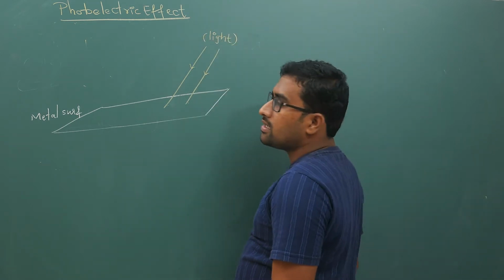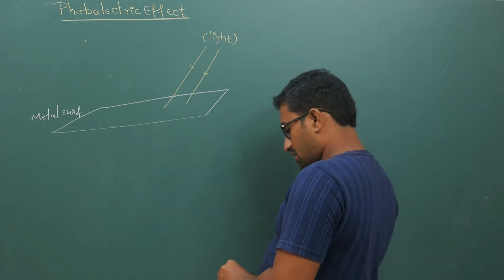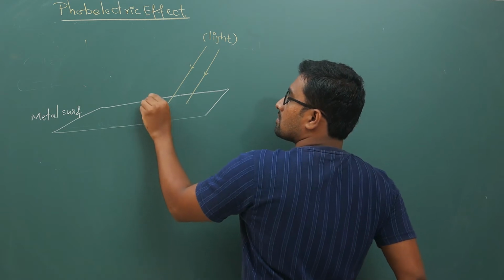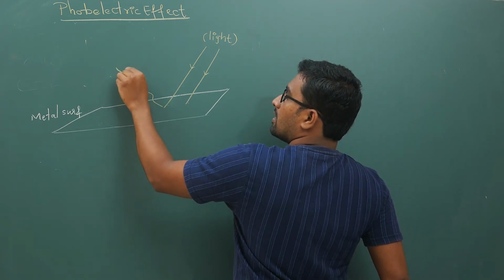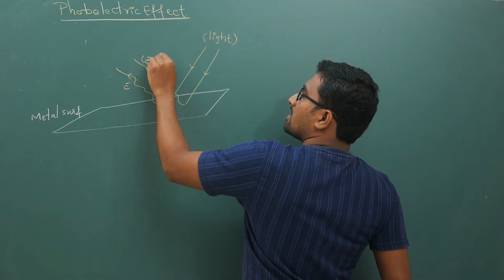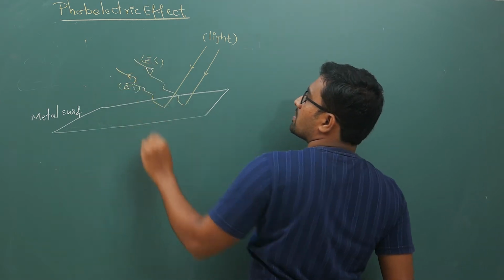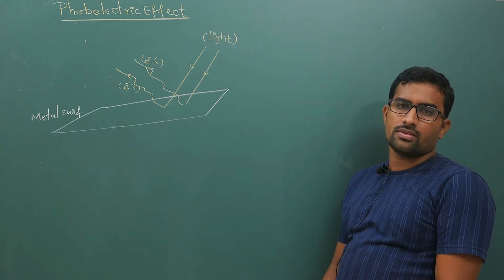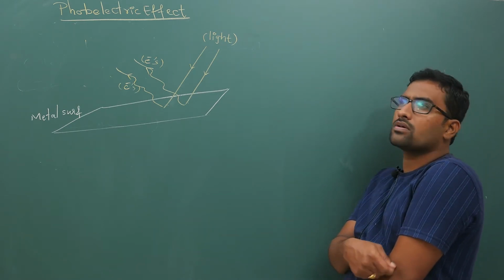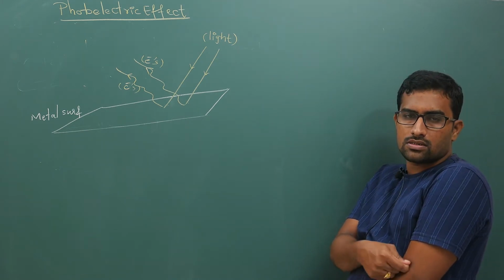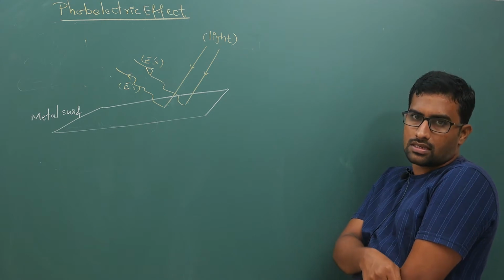Now if you send light energy to the metal surface, what will happen is your electrons will be ejected out of this metal surface. So what does photoelectric effect mean? This is your basic photoelectric effect. Light falls onto this metal surface and electrons will be ejected out of the metal.